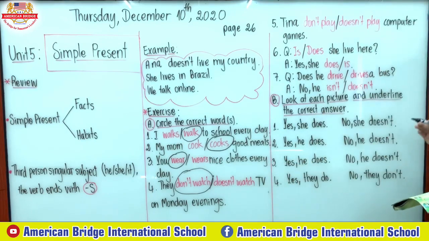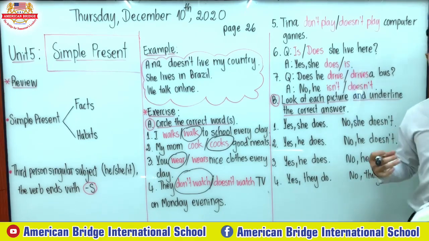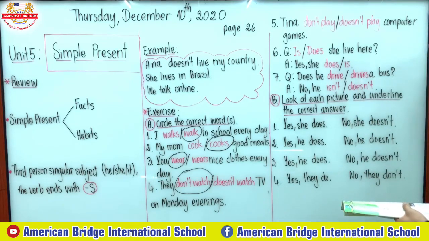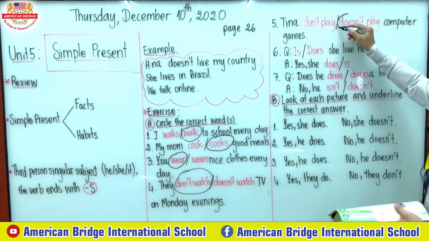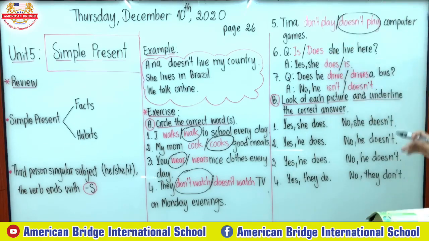Next one is number 5. Tina doesn't play computer games. As we know, Tina is a third person, and every third person represents the subject he, she, or it. So the second one is the correct answer. Tina doesn't play computer games. Number 6, everyone.